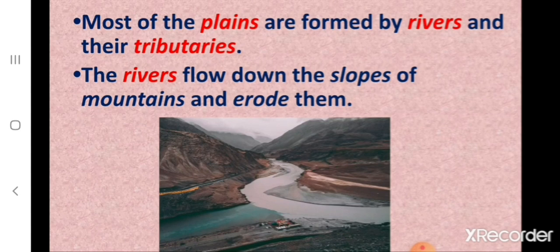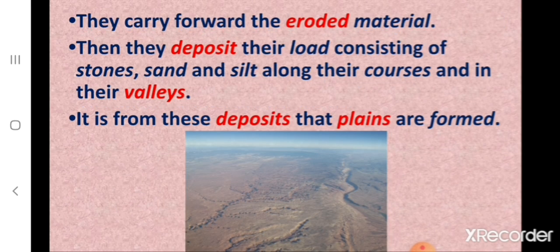And children, how are plains formed? Most of the plains are formed by rivers and their tributaries. That is, the rivers flow down the slopes of mountains and erode them. And then they carry forward the eroded material. Then they deposit their load consisting of stones, sand and silt along their courses and in their valleys. That means when they are flowing down from the mountains, they bring along with them the eroded materials. And it is from these deposits that plains are formed.